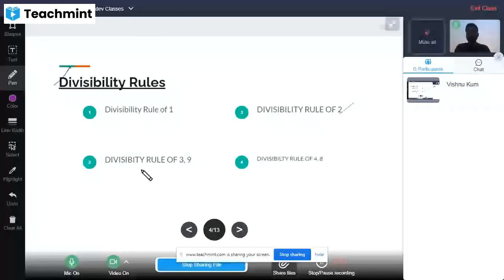Before moving to the next divisibility rule, 3 or 9, I will include one statement: along with the positive or negative even numbers, all those numbers which have 0 at the end are also divisible by 2.